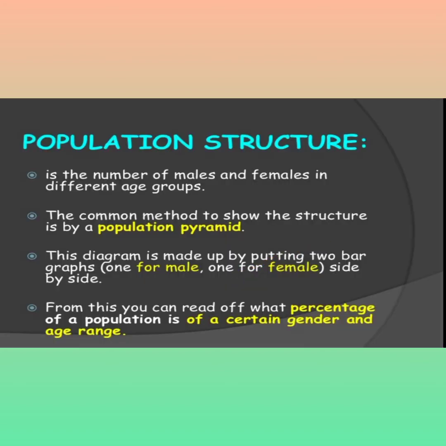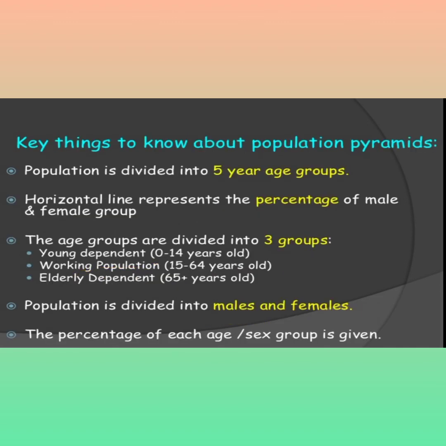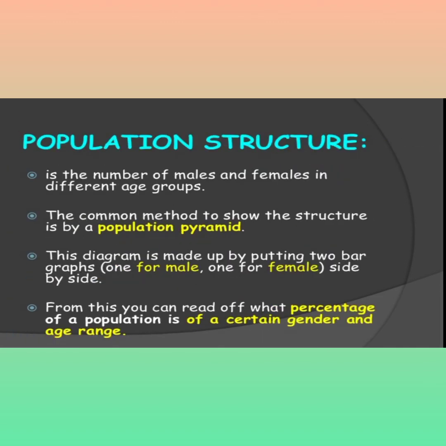Population structure is the number of males and females in different age groups. The common method to show the structure is by population pyramids. This diagram is made by putting two bars on the graph, one for male and one for female, side by side. From this you can read the percentage of the population of a certain gender and age range. That is the structure of a population.